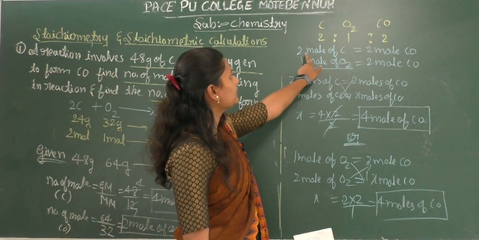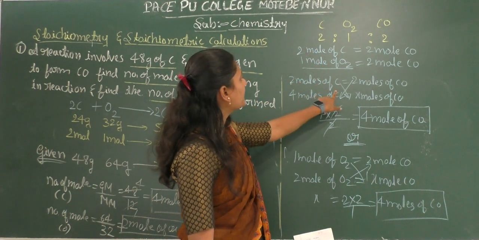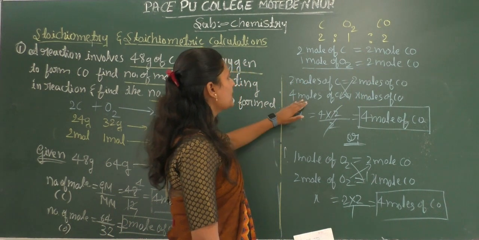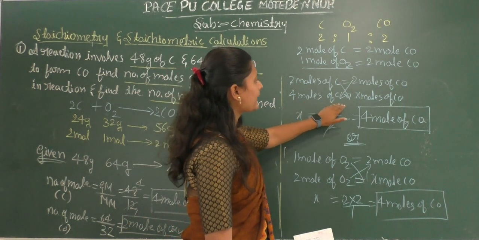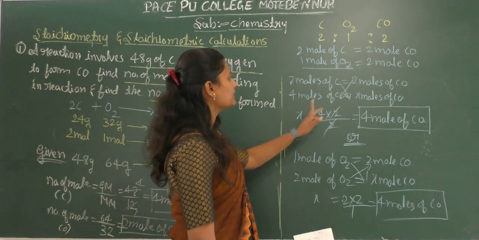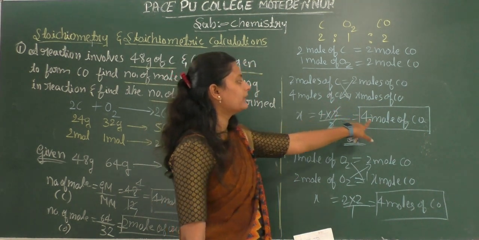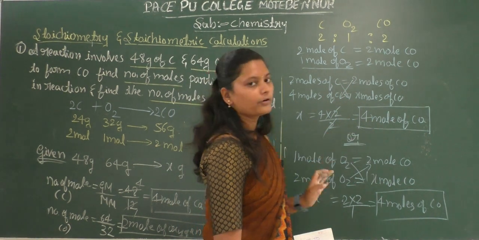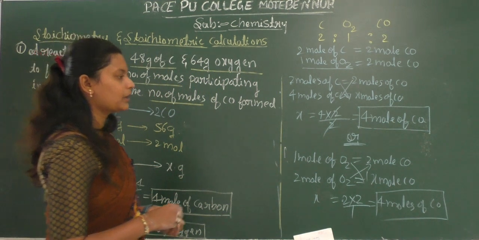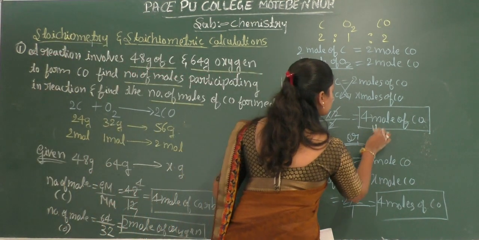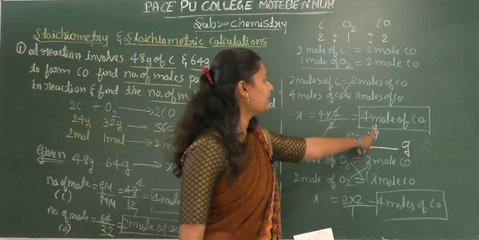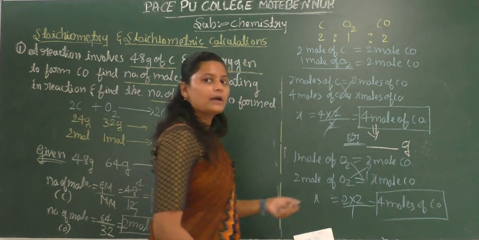So next, what did we do? 2 moles of carbon, that is equal to 2 moles of carbon monoxide. In the same way, 4 moles of carbon is equal to x moles of carbon monoxide. If we cross multiply, we will get 4 moles of carbon monoxide. So this is the answer. Here the homework is to convert this in terms of grams. So you have to convert this into grams.